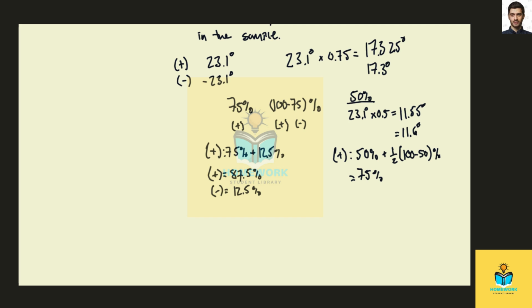And we then know that the remaining percentage, the negative, is going to have to be 25%, right? We can calculate that either as 100 minus the 75% we know is positive, or via 1/2 times the quantity 100 minus 50%, the amount that is matched with its positive counterpart.